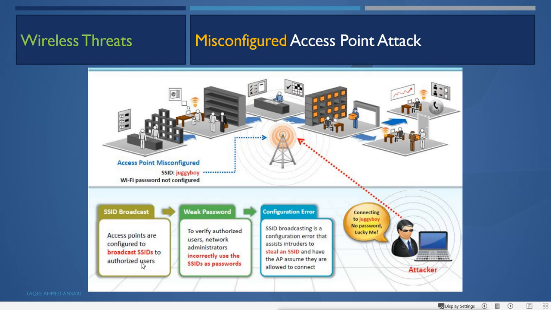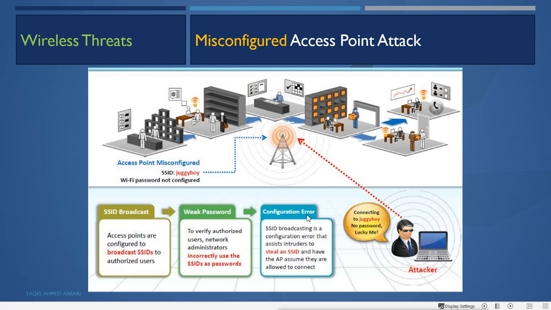Now, weak password: to verify the authorized users, network administrators incorrectly use the SSID as a password. Sometimes, for ease of use, the administrator configures the same SSID name as the password, or maybe the Wi-Fi password is not configured. So this is the misconfiguration of the access point, or configuration errors.